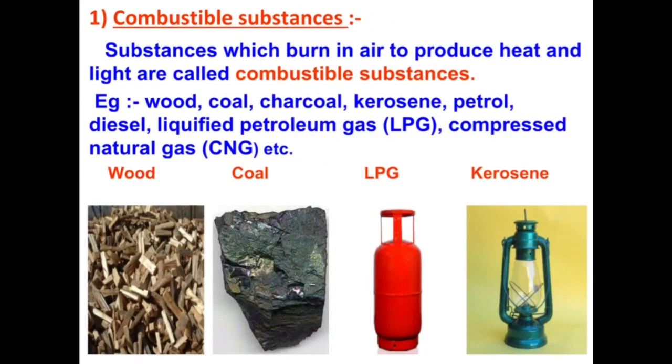Substances which burn in air to produce heat and light are called combustible substances. Example, wood, coal, charcoal, kerosene, petrol, diesel, liquefied petroleum gas that is LPG, compressed natural gas, CNG, etc.